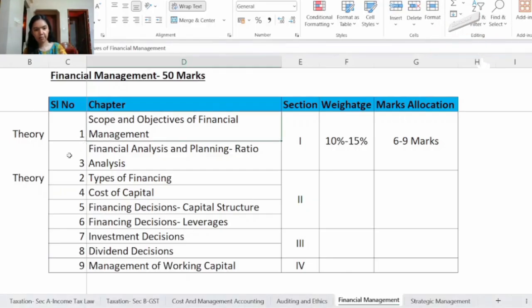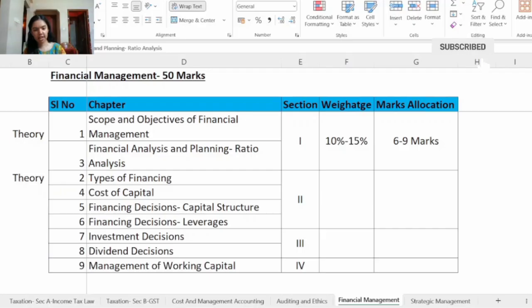And then we also have chapter number 3 in this section 1, that is financial analysis and planning, that is ratio analysis. So under this chapter, important topics are types of ratio. So under this we have liquidity ratio or the short-term ratio, and then we have leverage ratio or long-term ratio. And further under long-term ratio we have capital structure ratio and coverage ratio. And then we have activity ratio, efficiency ratio, performance ratio, turnover ratio. Then you have profitability ratio.